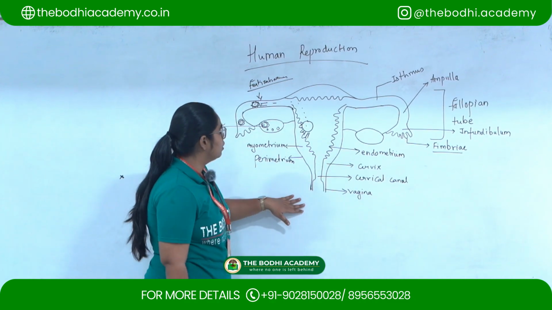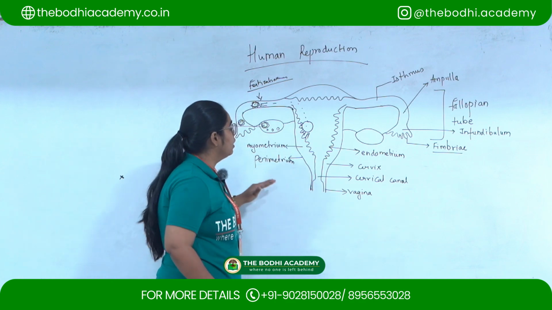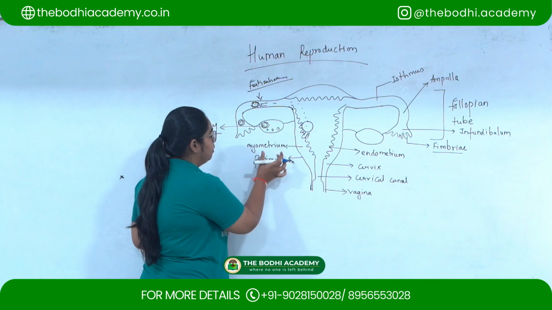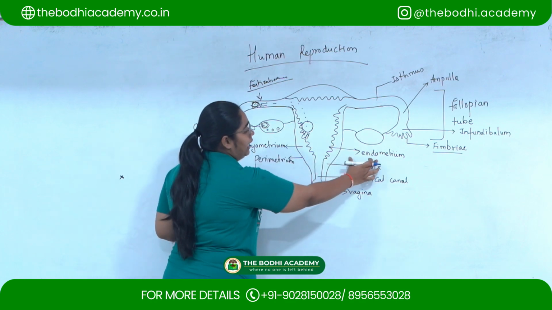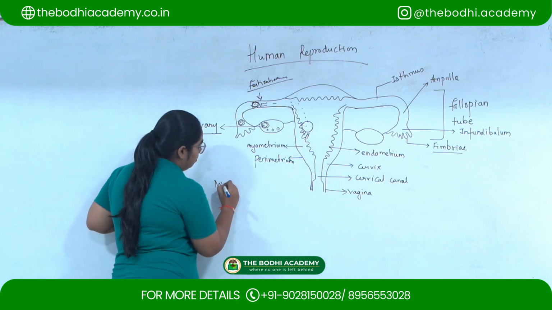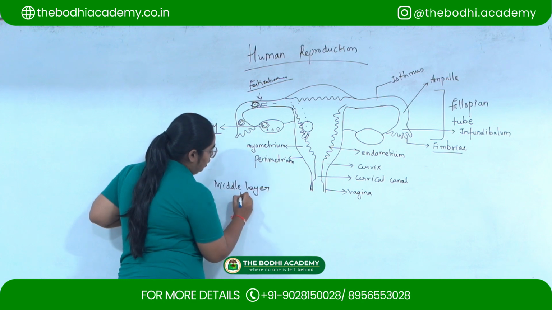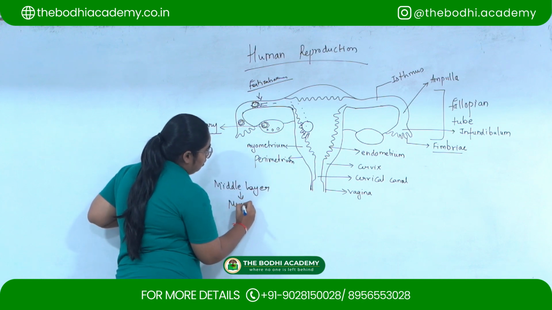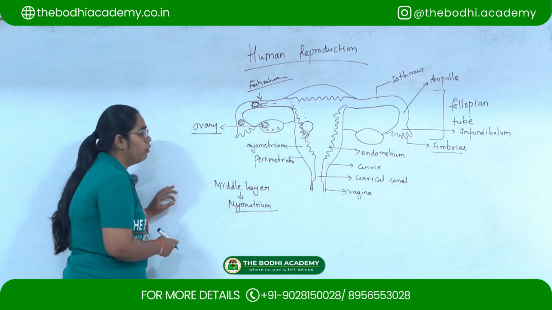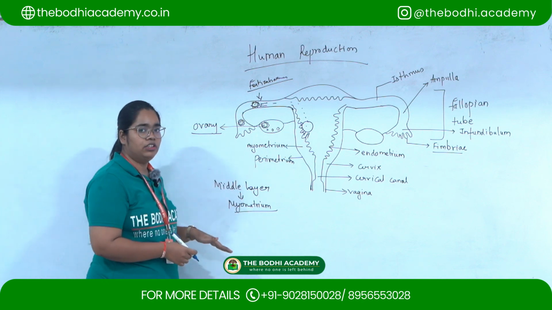So this is the human female reproductive system. Here the uterus consists of three layers: the perimetrium, myometrium and the endometrium. The middle layer is called the myometrium. So this myometrium is the middle layer of the uterus, and what is the role of this?